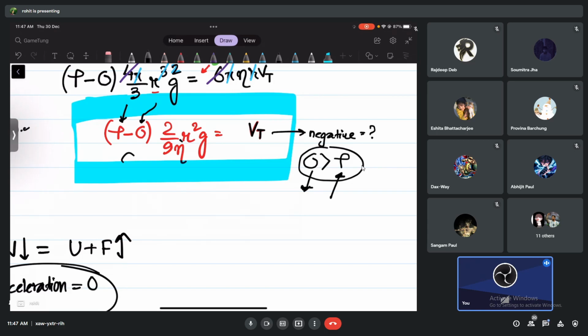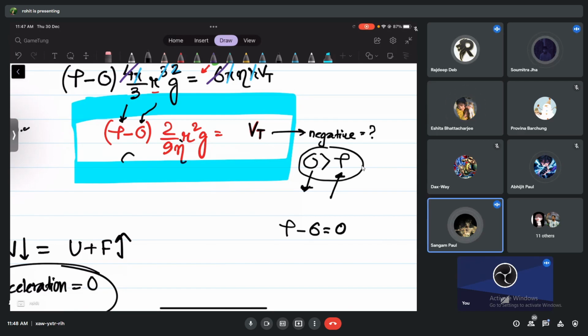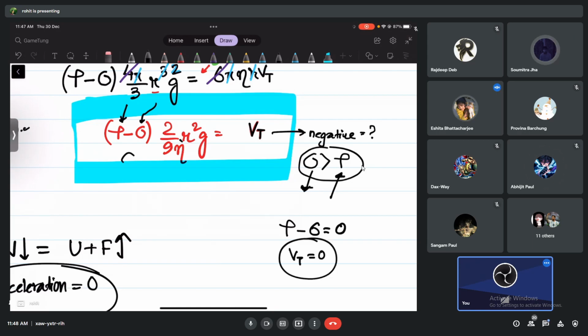Then what do you think if rho minus sigma is equal to 0? That means there is no density difference. That's the meaning of that. But you realize what will be the terminal velocity? Zero. And what does it mean, terminal velocity 0?